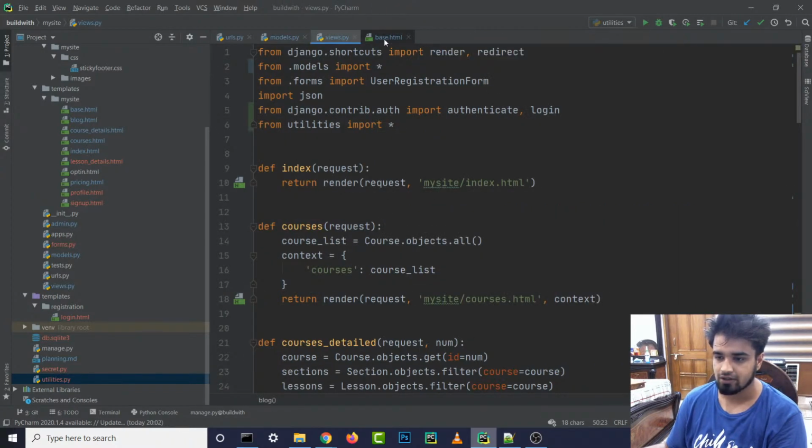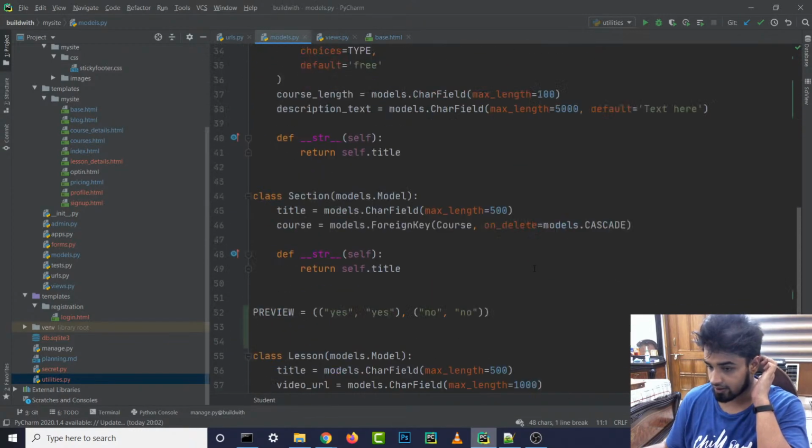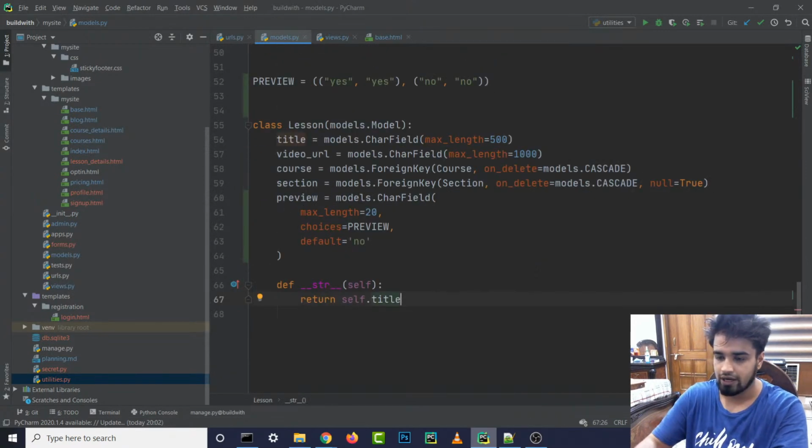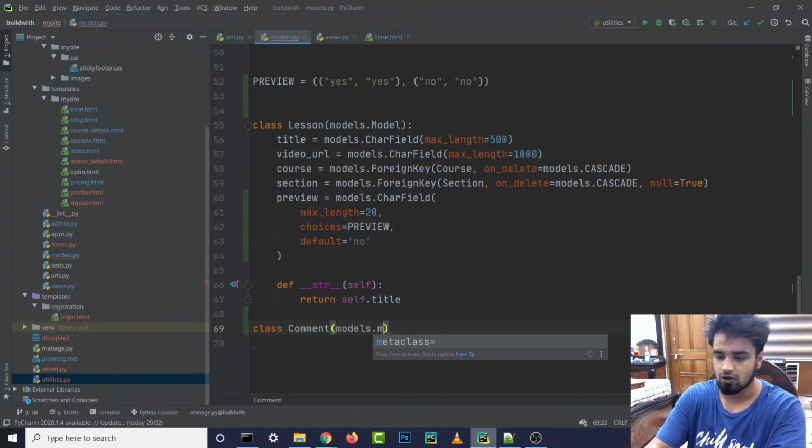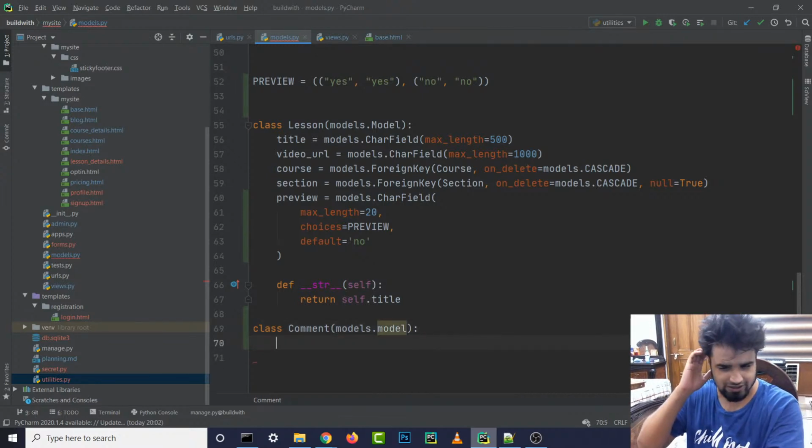So first of all, we are going to create a model for it, right? So we are going to go down and create a class Comment with models.Model, right? Oh, the M should be in capital. And a comment section, what does it need?